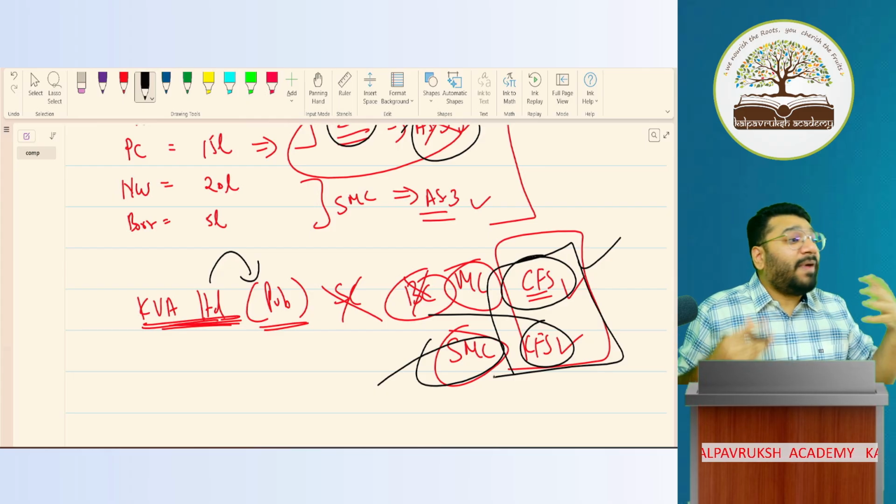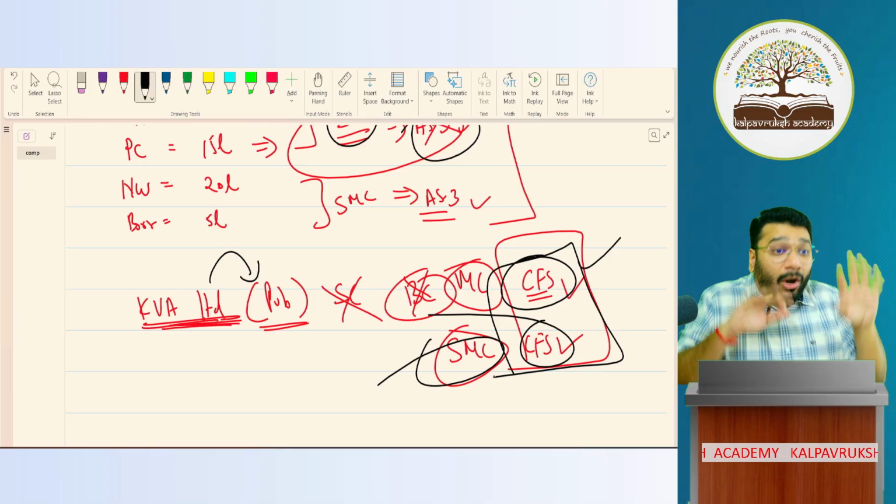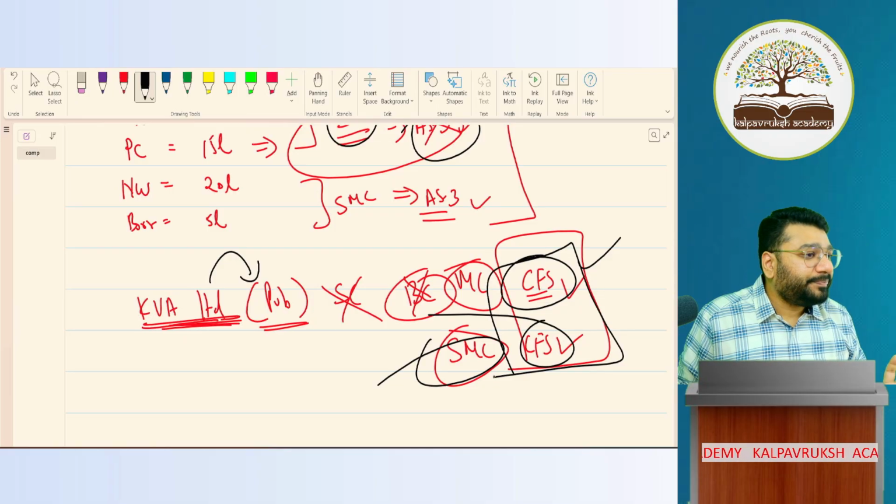Got it? Not got it? So if I'm a small company, a private limited small company, AS3 is not required. If I'm not a small company, AS3 is required. Got it? Not got it?